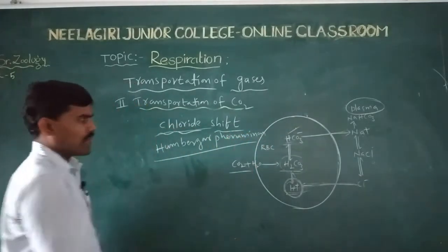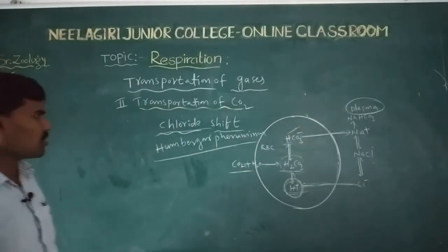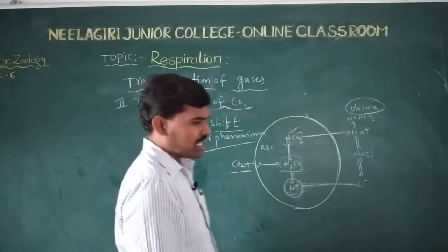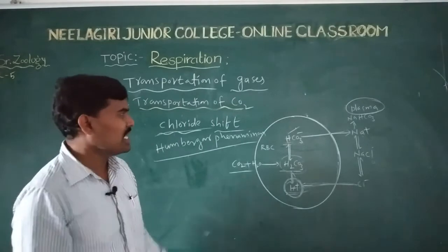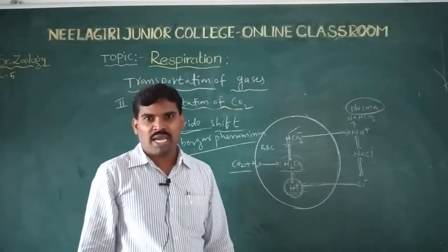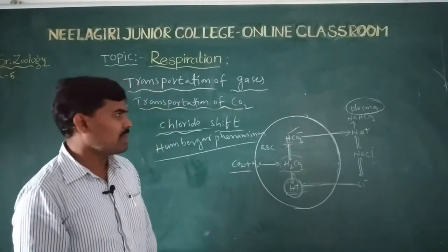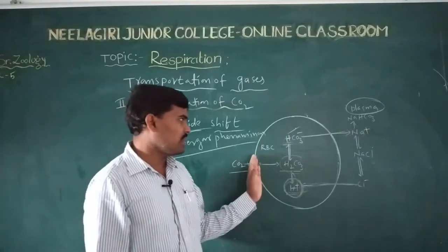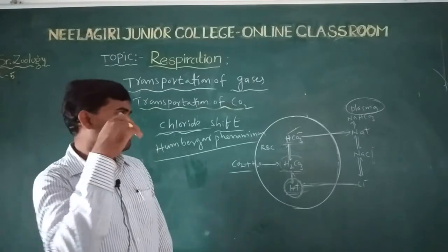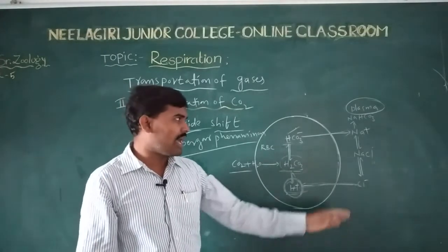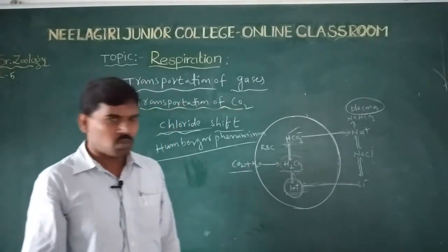What is the chloride shift in a 2 marks question? It is the balancing of ionic exchanges, with bicarbonate ions moving from RBC to plasma and chloride ions from plasma to RBC.